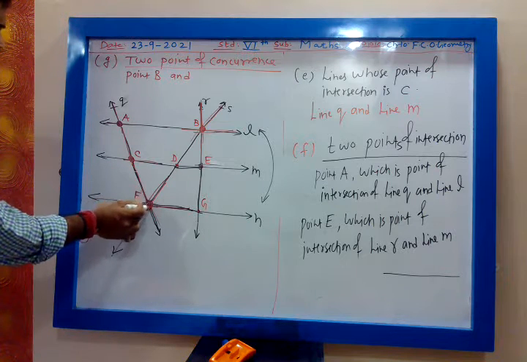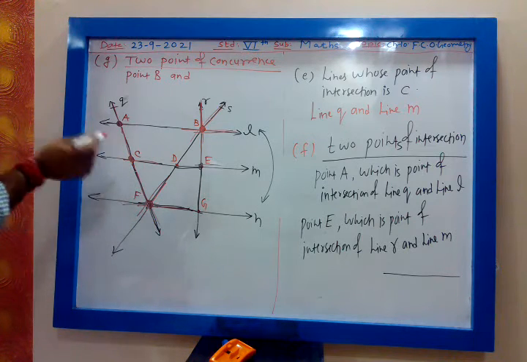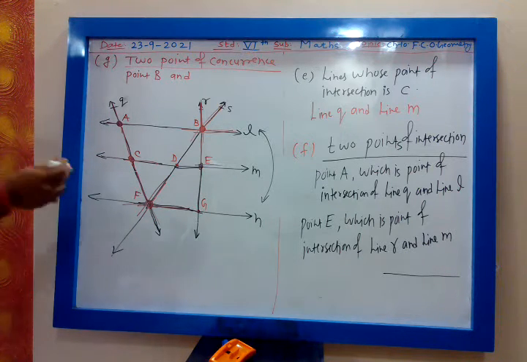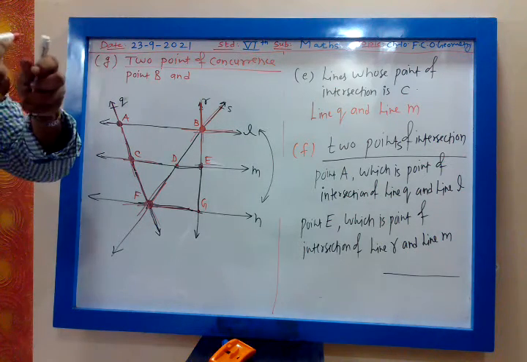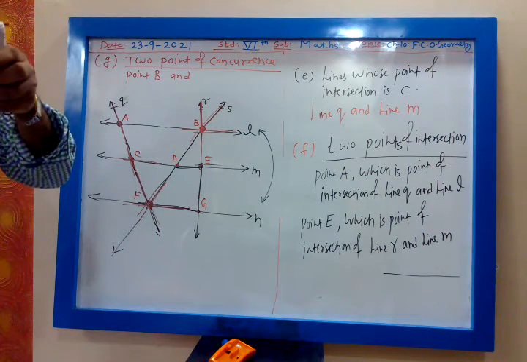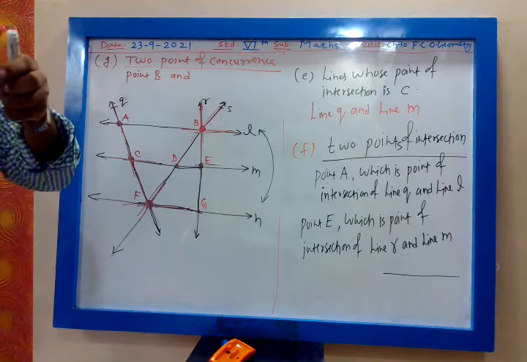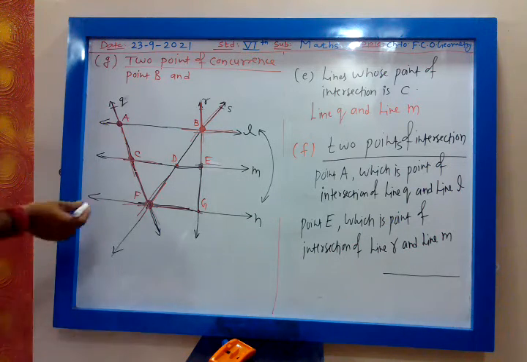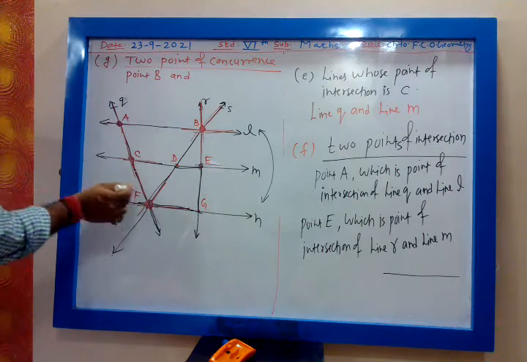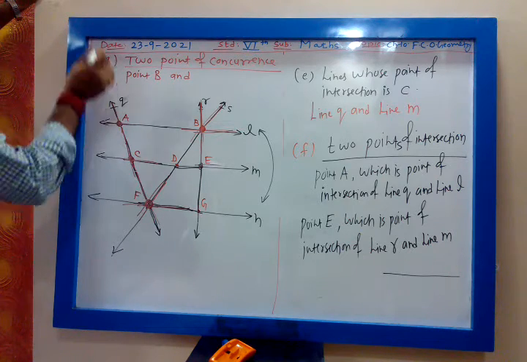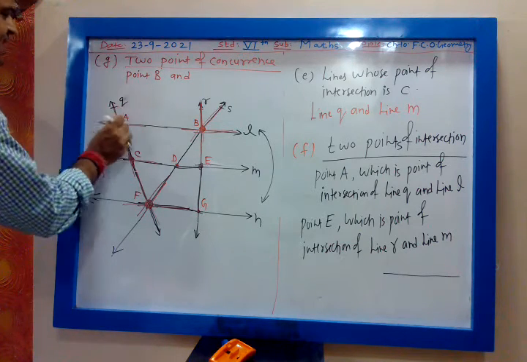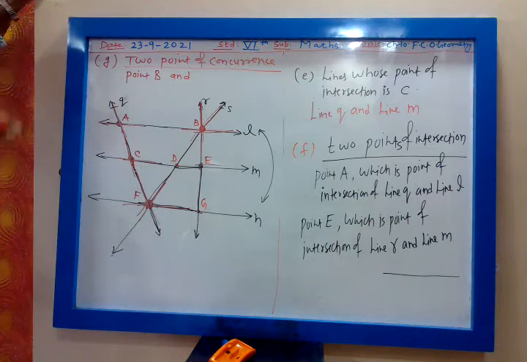Point F. My dear, C will be 2 lines. C is this line and this line. Whenever 2 lines intersect, that is point of intersection. Whenever 3 or more than 3 lines intersect, that is point of concurrence. My dear, A is a point of intersection of which lines? This line and this line. How many lines? 2 lines. So it will be point of intersection.